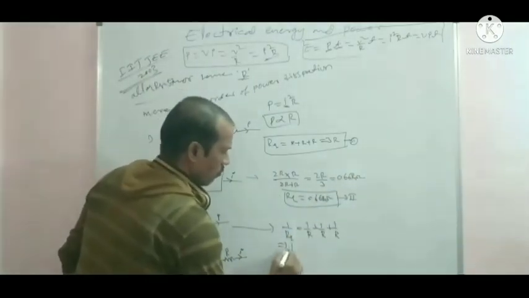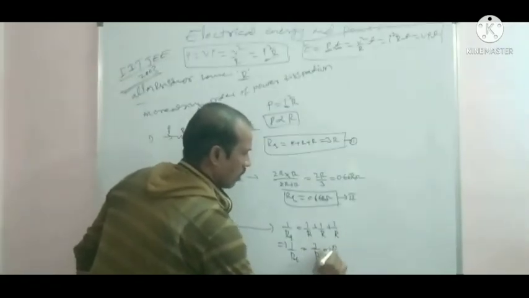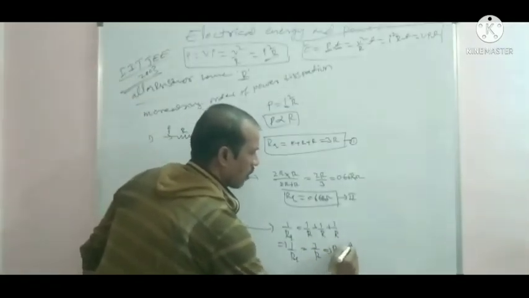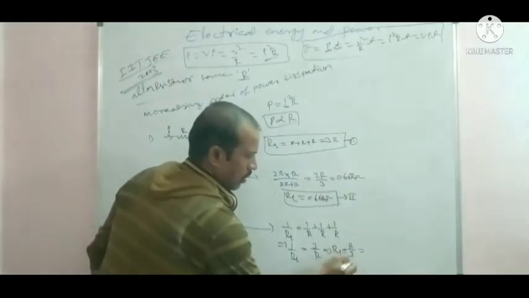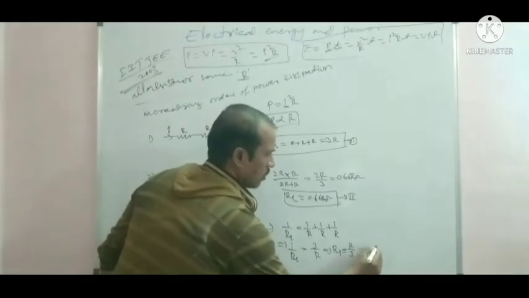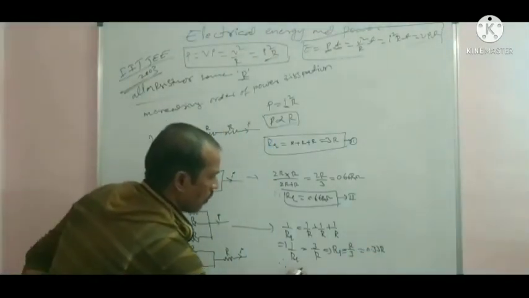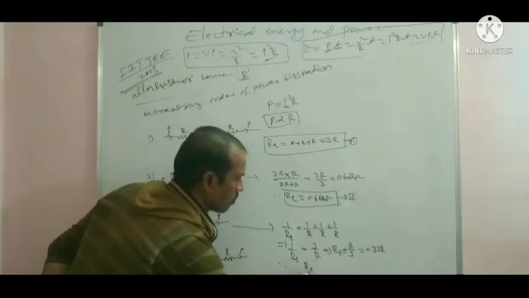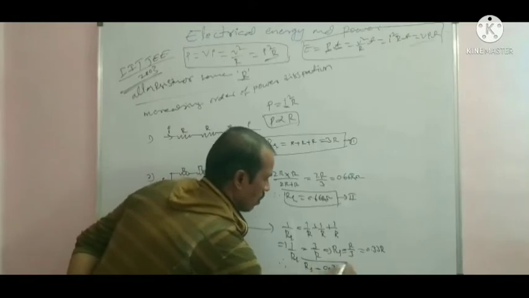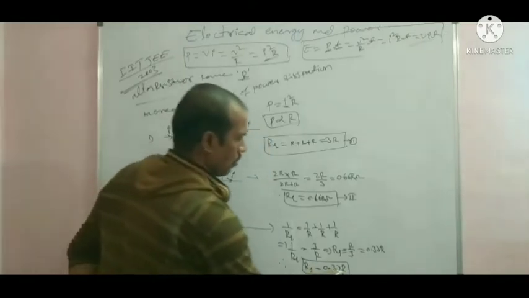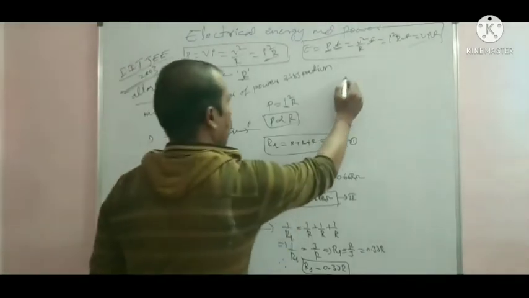This simplifies to 1 by R equals 3 by R, so the effective resistance is R by 3, that is 0.33 R. For the third circuit, the effective resistance of the circuit is equal to 0.33 R.